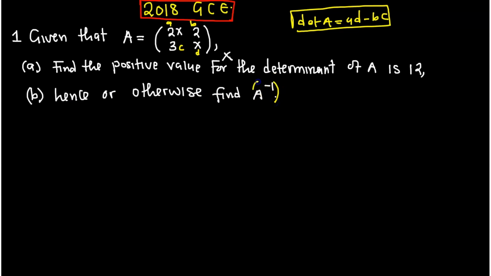In some cases, you'll be told to find the inverse. So please, when you see a letter with a negative on top, it is what? It is the inverse. So in this case, they are telling us to find the inverse of matrix A. Now, how do you find the inverse of matrix A?